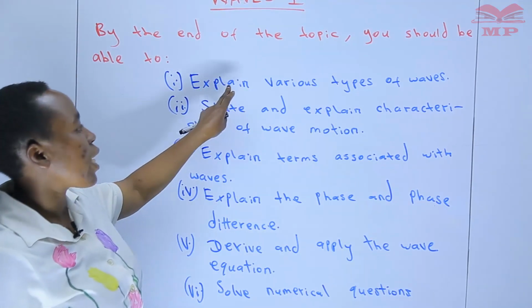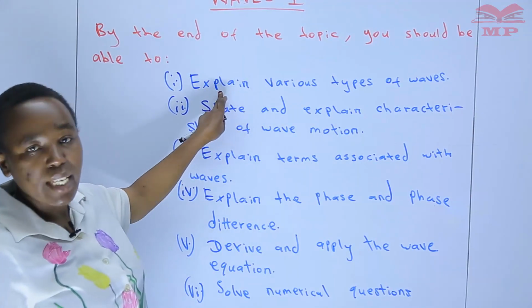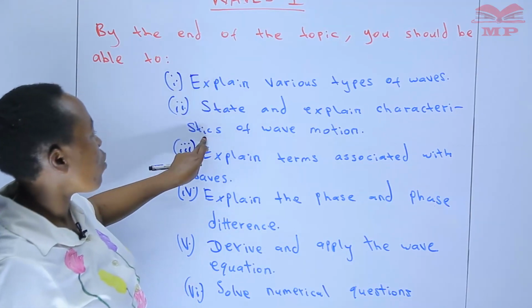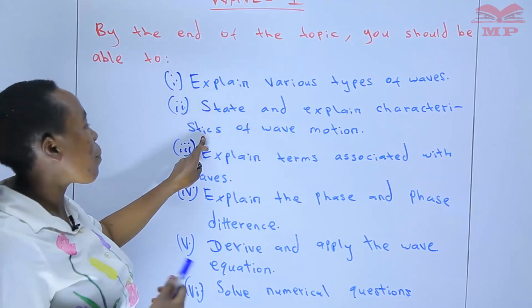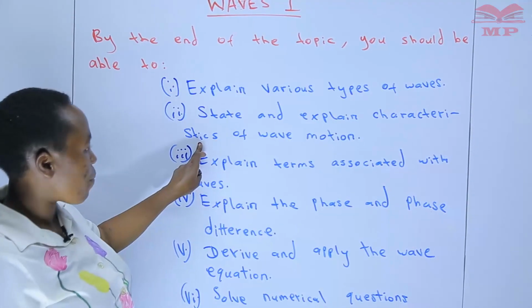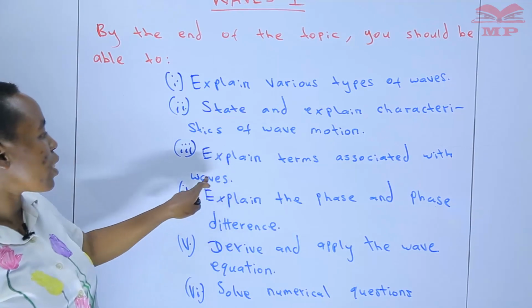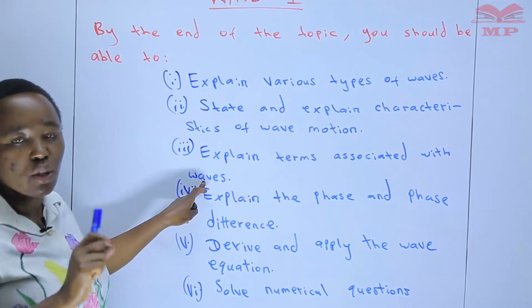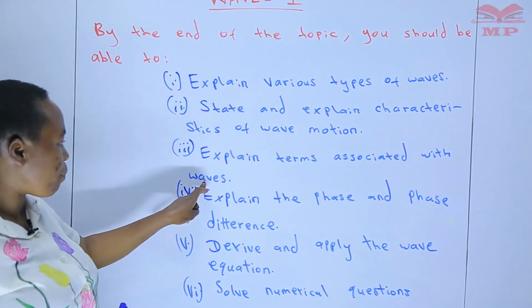We have seen that you should be able to explain various types of waves. So we have classification of waves here. Then we have characteristics of wave motion, whereby you'll be able to tell when a complete oscillation is over. Then in number 3, you should also be in a position to explain the terms associated with waves. So in this, we are going to look at terms associated with waves. We'll explain each one of them at a time.